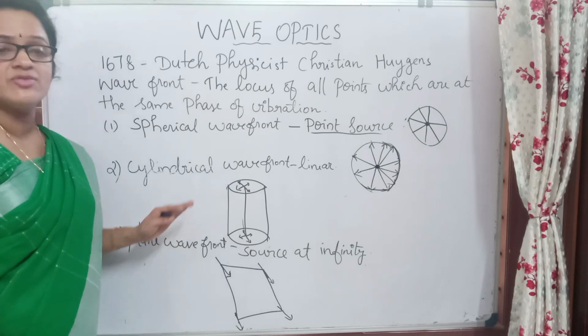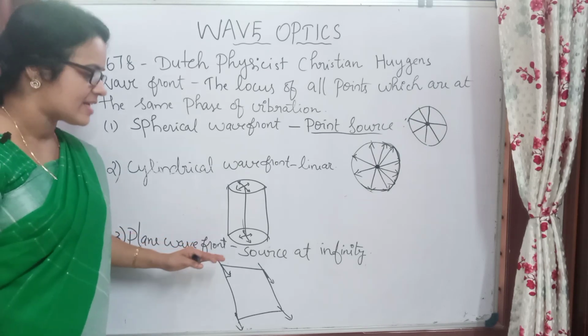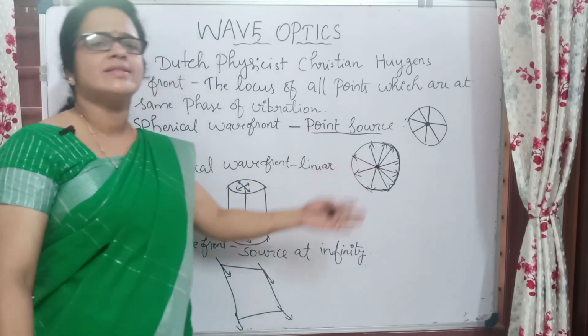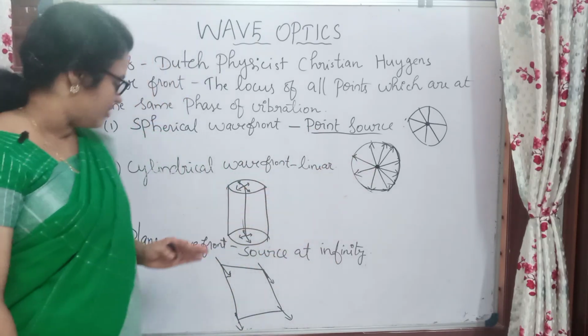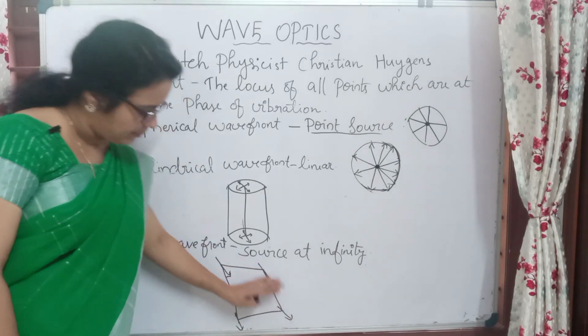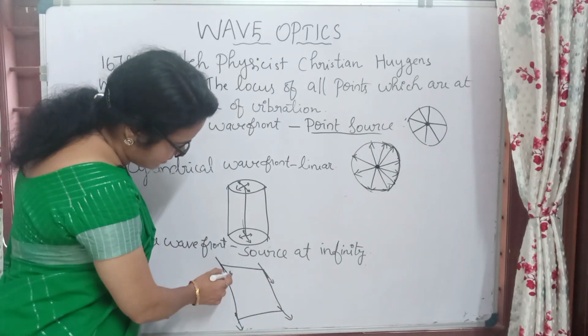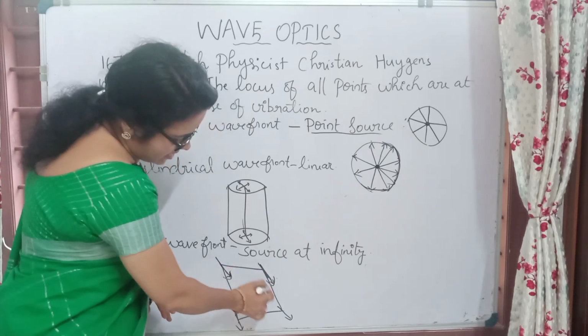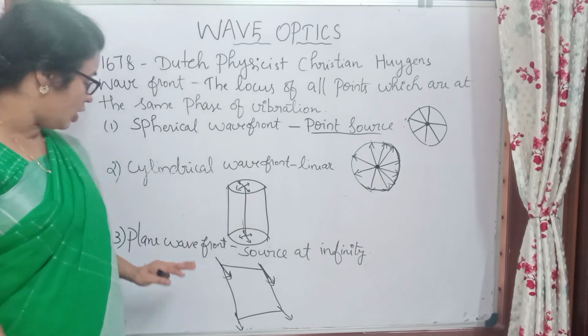And the third one is plane wavefront. So in this case the source should be at infinity. Infinity means at a large distance we have to take the source, then we will get the shape of a plane. So here we can see this is the plane. Here the light rays are coming like this. Okay, so if you join all these points here we will get a plane. That is called a plane wavefront.